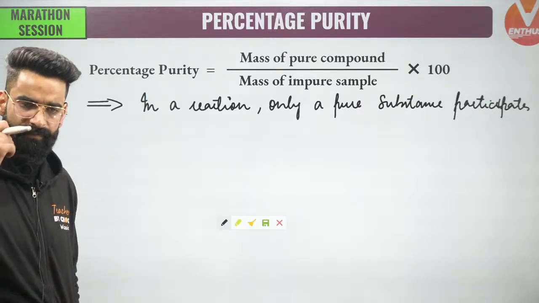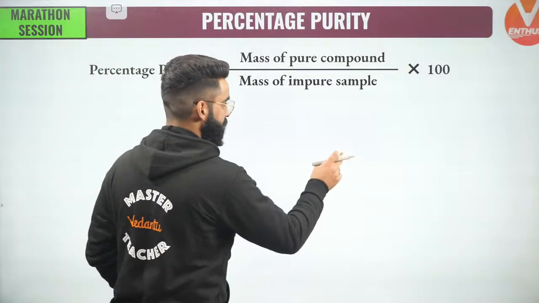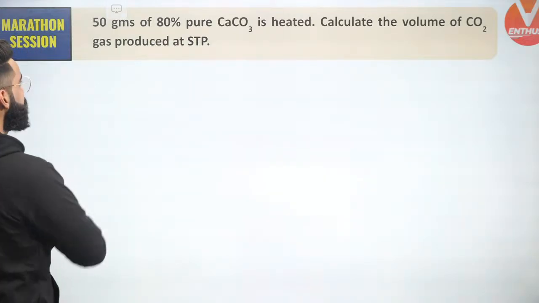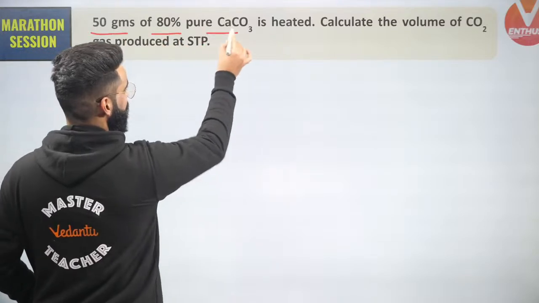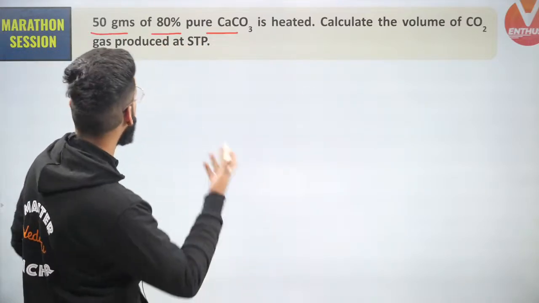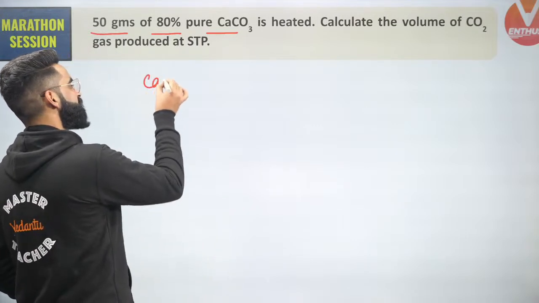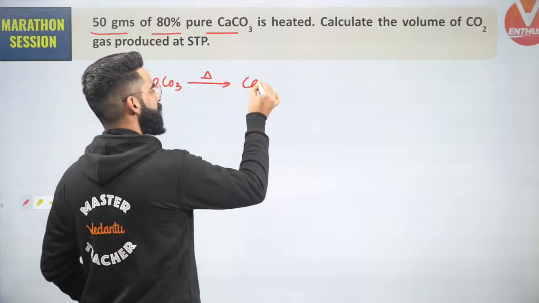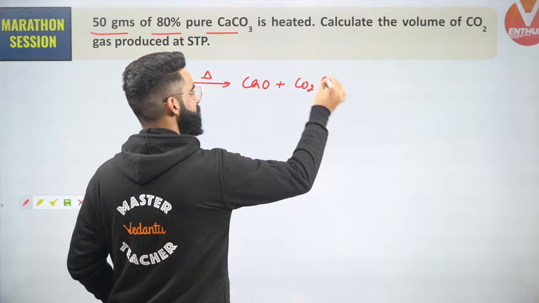Now guys, see how I'll be using all these concepts in the form of questions. The first basic question which I have right here, understand this: 50 grams of 80% pure calcium carbonate is heated. Calculate the volume of carbon dioxide gas produced at STP. I'm given calcium carbonate and I'm heating it up, and as you all must be knowing, it gets converted to calcium oxide solid plus carbon dioxide gas, which is getting liberated right here.